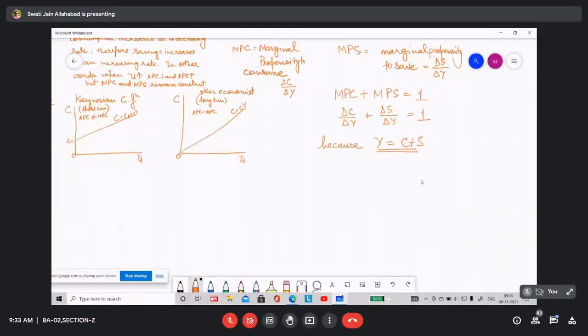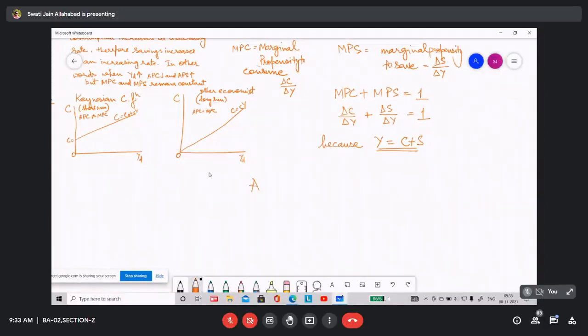I'm writing it so that you don't forget. APC is equal to average propensity to consume. That means C by Y, the ratio of consumption to income. This is APC.